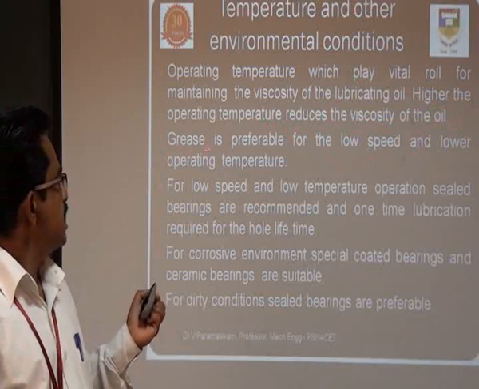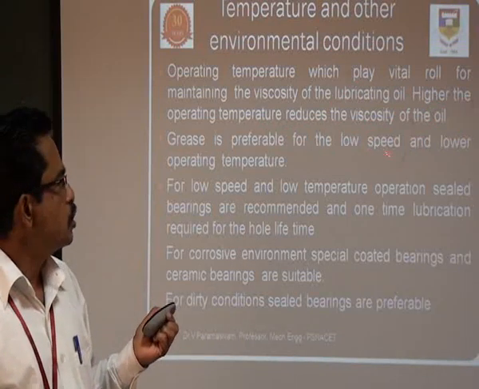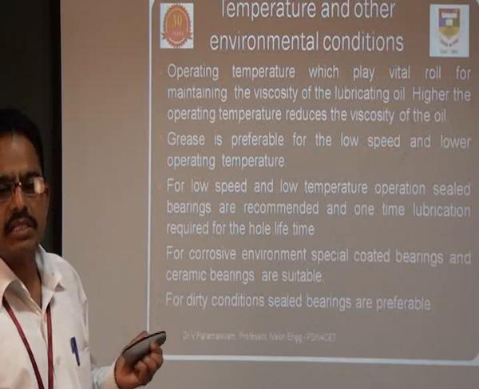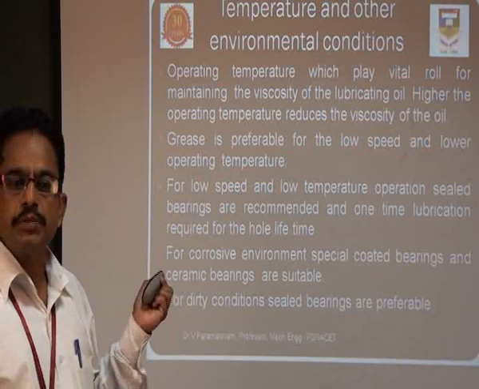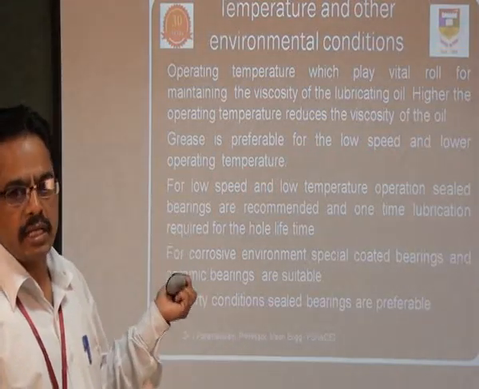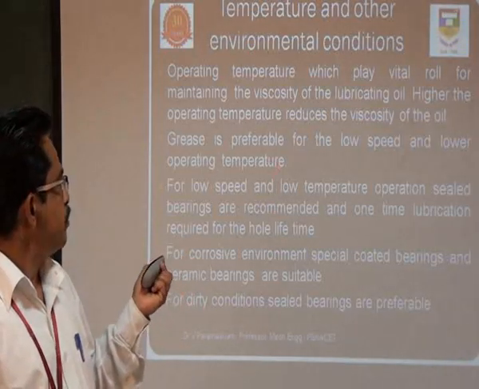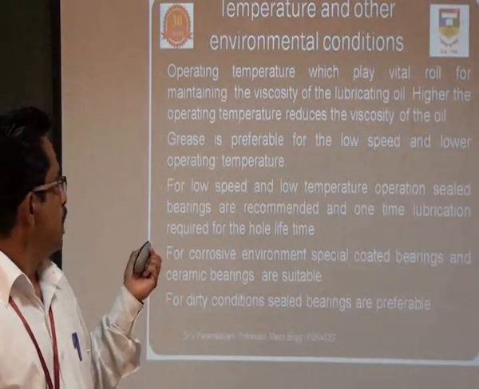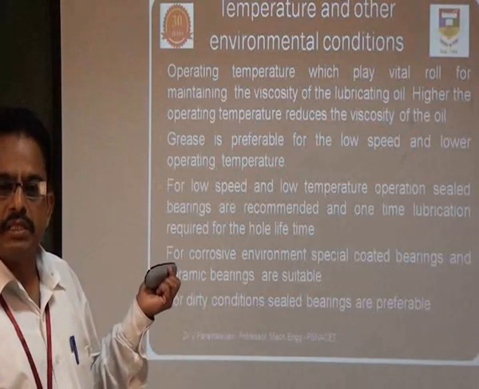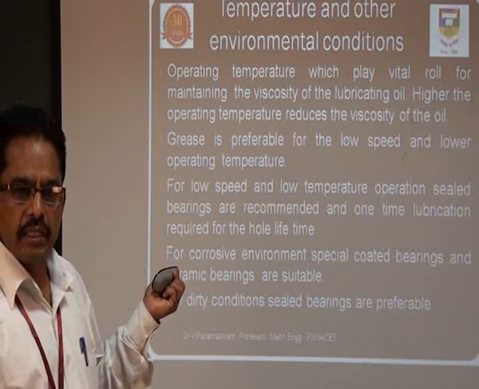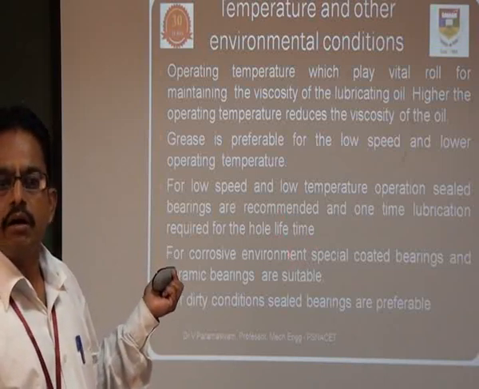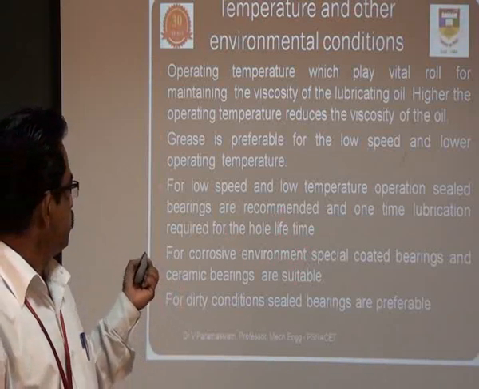Then grease is preferable for low speed and lower operating temperature. When the temperature is very low and the operating speed is much lesser, then we can use grease as the lubricating medium. Whereas when the temperature rises while using grease, after a certain degree of temperature, the grease starts to melt and evaporate, and then metal to metal contact takes place.